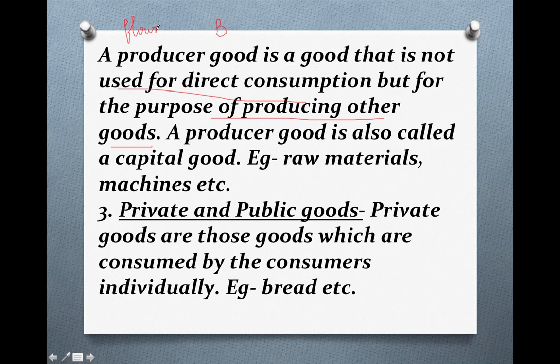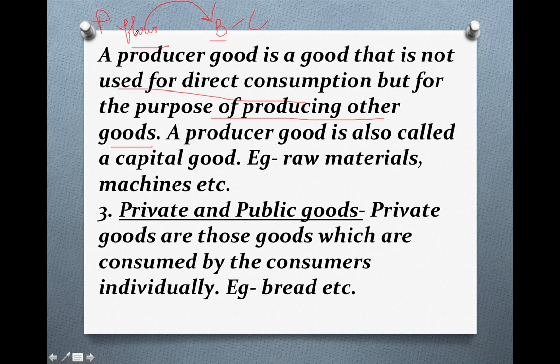No, flour cannot be consumed directly in place of biscuit. It will be used in making the biscuit, and then this biscuit will be known as consumer goods, while flour will be used as producer goods, because flour is used in making the biscuits.